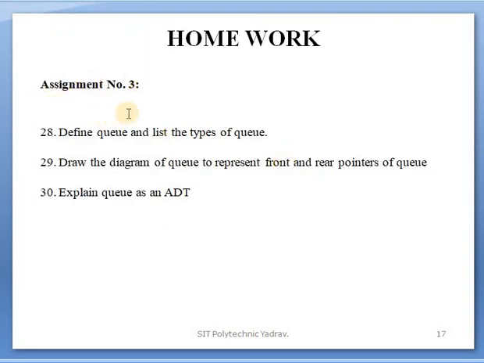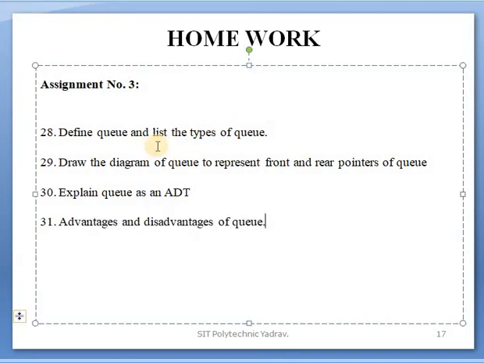Homework: continue the assignment number 3, question 28. Three questions are there to be completed. Define queue and list the types of queues, okay. The define question is for 2 marks: define queue for 1 mark and list the types for 1 mark. Only list the types, do not explain.